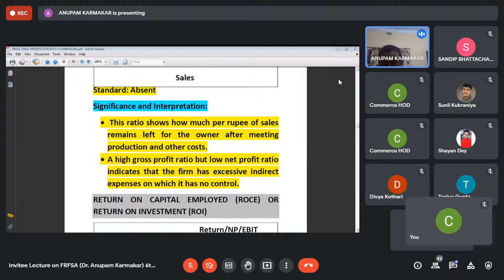So that means how much rupee remains from sales if you deduct your production and other cost. And a high gross profit ratio but low net profit ratio indicates that the firm has excessive indirect expenses on which it has no control. Sometimes a situation arises while solving a problem that the company is having a high gross profit ratio but a low net profit ratio. It indicates what? It is having excessive indirect expenses on which it has no control.